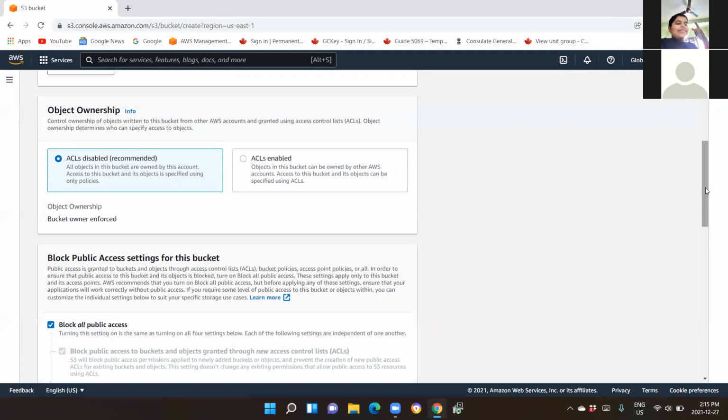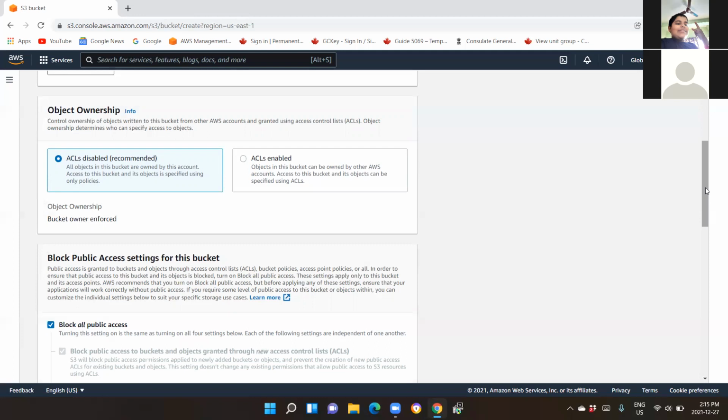For the time being, it is disabled. Let it be disabled status only. We are not bothered about other accounts because we are only concerned about our own account at this moment. Leave it as it is. But remember, this object ownership is a new feature added to your S3 bucket.